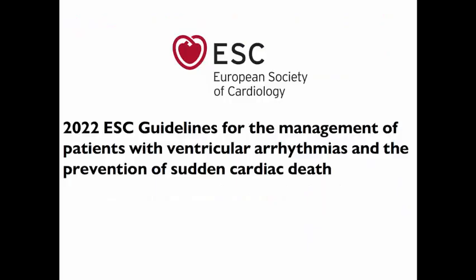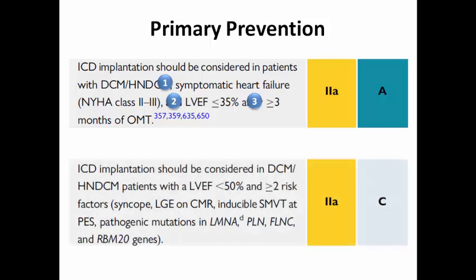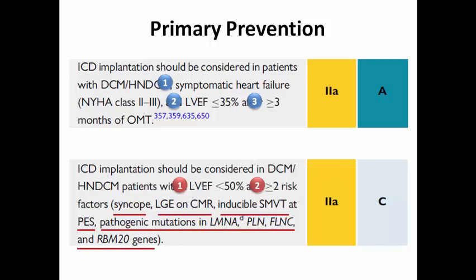What about the 2021 guidelines for ventricular arrhythmias? The primary prevention ICD is nearly the same in symptomatic heart failure, ejection fraction less than 35%, and 3 months or more of optimized medical treatment. But there is an additional indication. The patient with ejection fraction less than 50%, so we may consider them in the mildly reduced ejection fraction range, with 2 or more risk factors like syncope, late gadolinium enhancement, inducible sustained monomorphic VT during EP study, or detection of a pathogenic mutation. Here the patient has a class 2A to put an ICD.